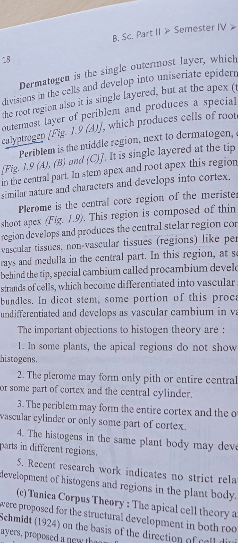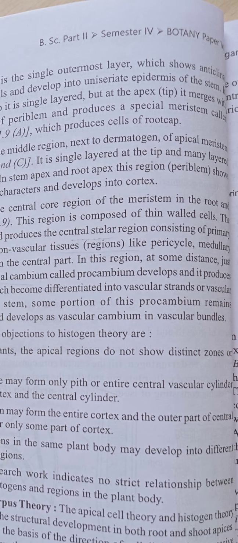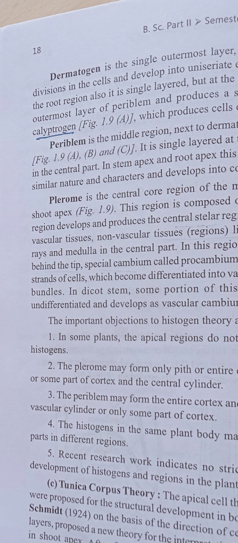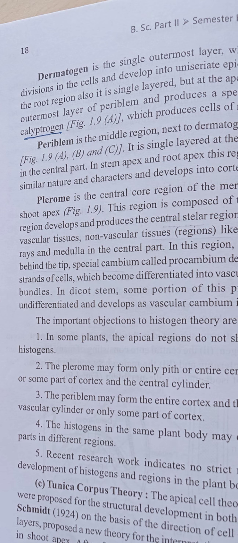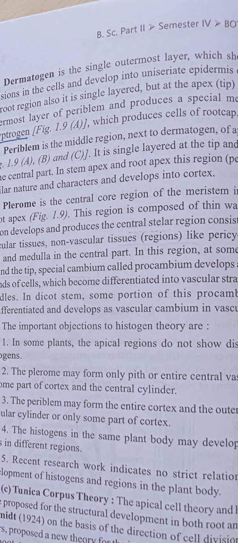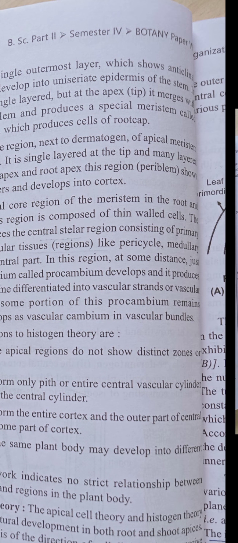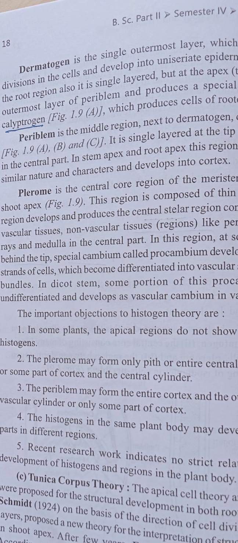The root region is also single layered, but at the apex it merges with the outermost layer of the periblem and produces special meristematic cells called the calyptrogen. This calyptrogen develops at the tip of the root, only in the root.